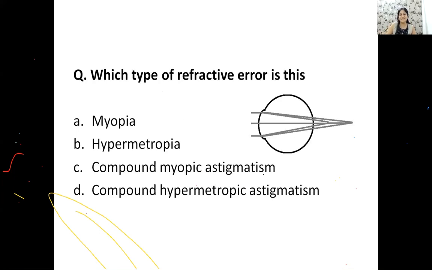Dr. Shruti, you are right. चलो ये भी बताओ, इस तरीके के क्वेश्चंस भी आ सकते हैं guys. So which type of refractive error is this? Which refractive error is this? Anyone? First of all, is this a simple myopia, simple or a compound thing? Or it is an astigmatism? What do you think it is? Yeah, so this is absolutely a compound hypermetropic astigmatism. Guys, ये तो बहुत important है. अगर ये नहीं आता है तो इसको समझ लो.